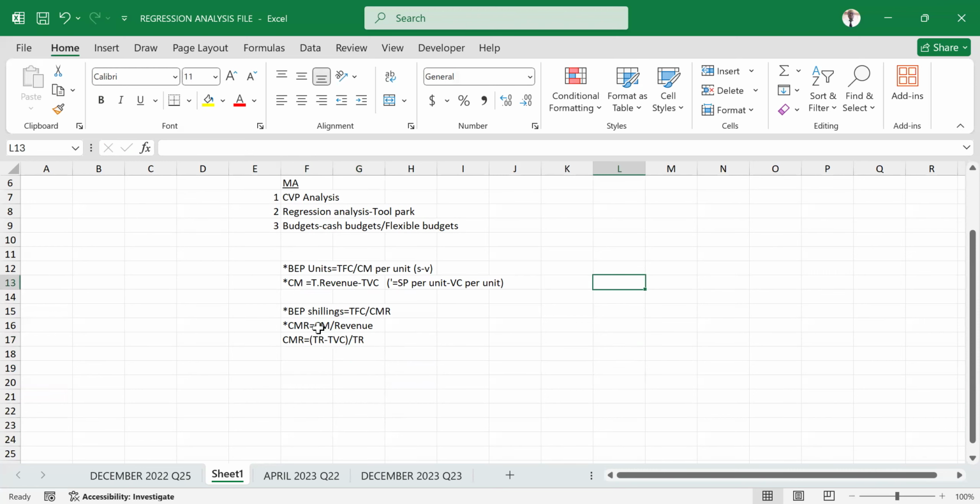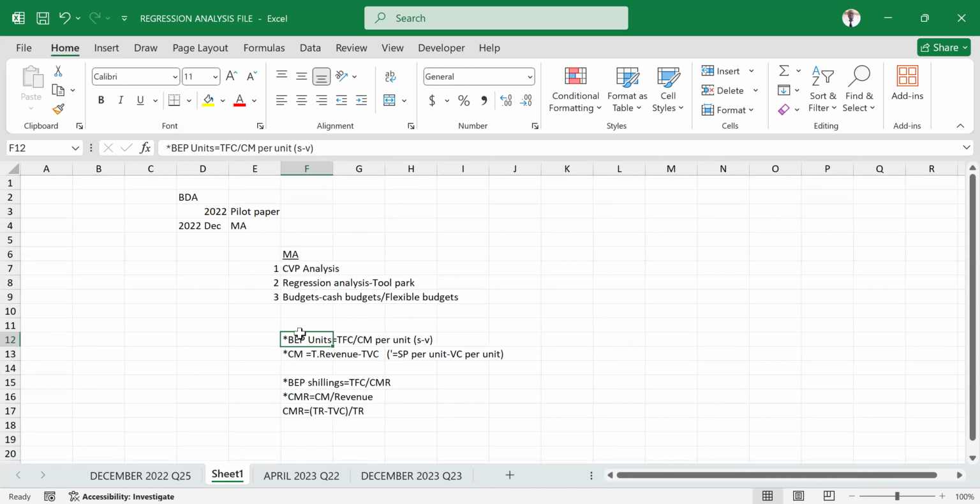Good. Now, as you remember these very simple formulas under CVP analysis, they will help you. But remember, when doing management accounting, when working out the break-even points, the contribution margins, and the contribution margin ratios, at one point or the other, you might be required to use goal seek, scenario manager, or data table.